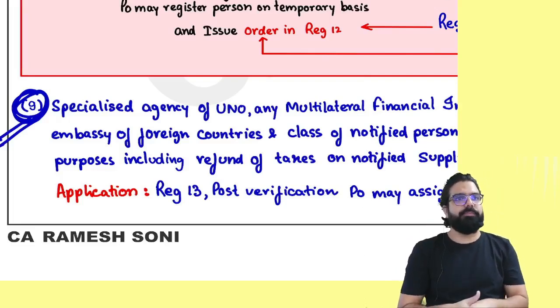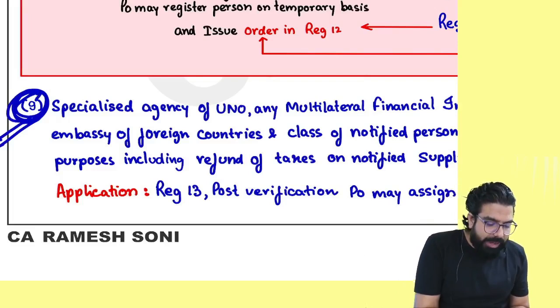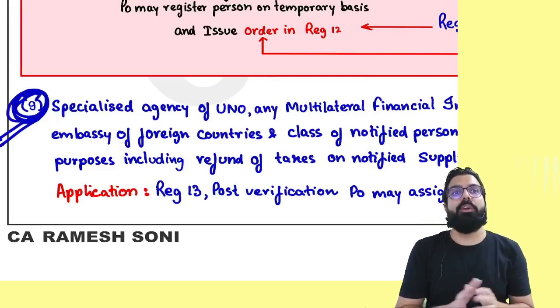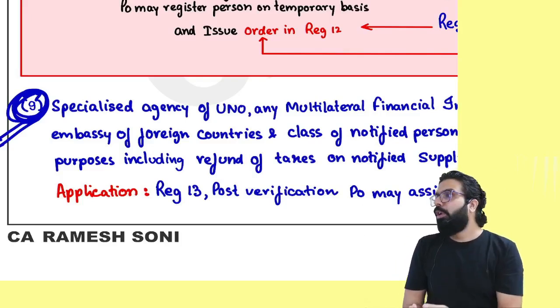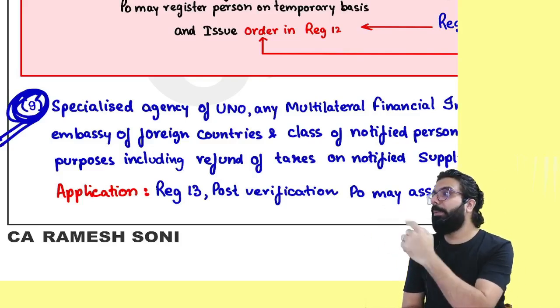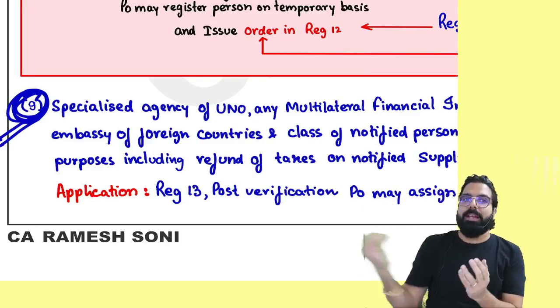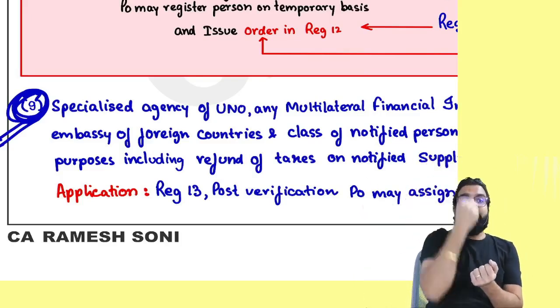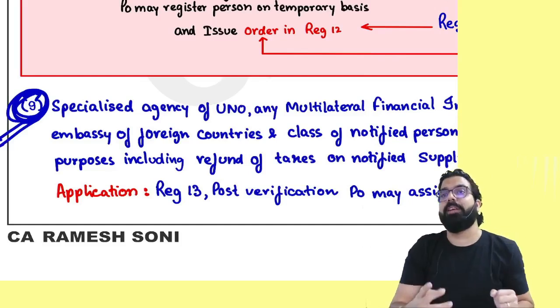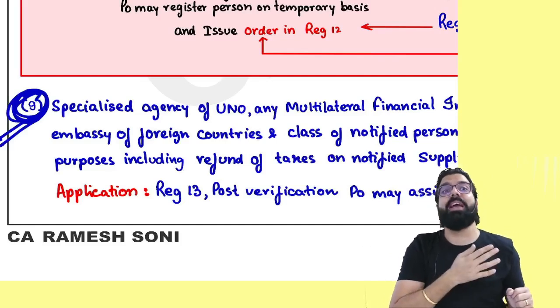Okay? Next. Section number 25(9) goes ahead and talks about UIN holder. You know, Specialized Agency of United Nations, MFIOs, all these consulates, embassies, etc. Whenever they buy anything, whatever GST they pay goes to the government and the government has to give them a refund. So what the government does is, it gives them a UIN number.